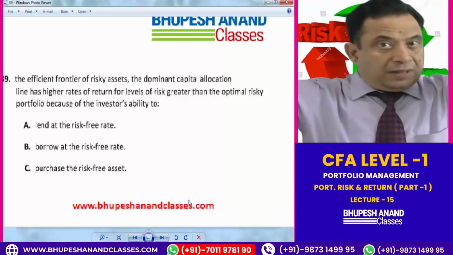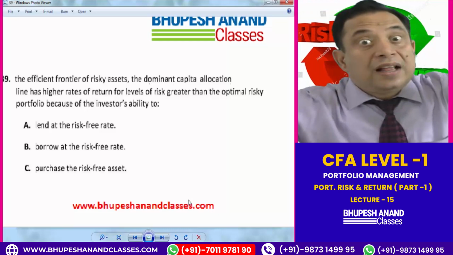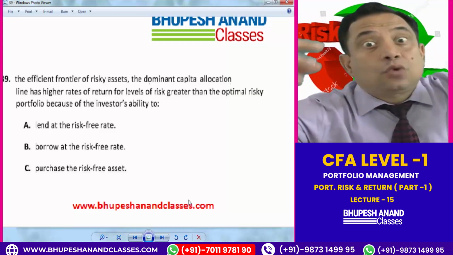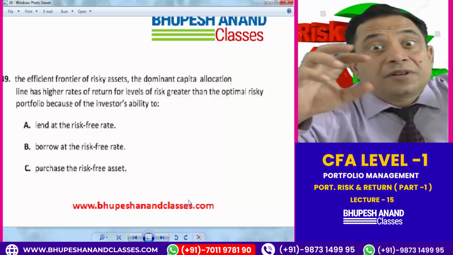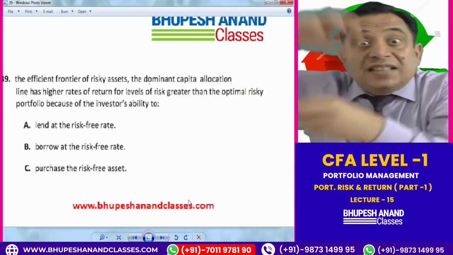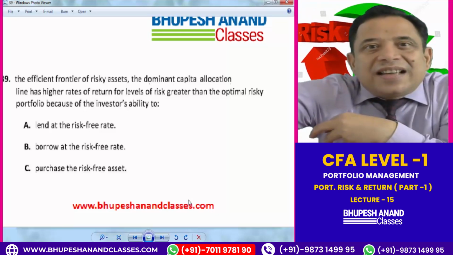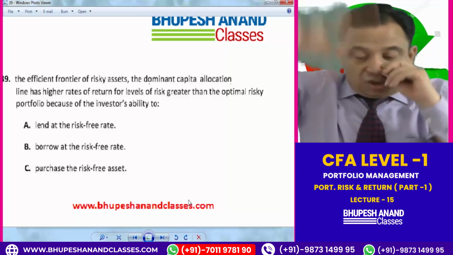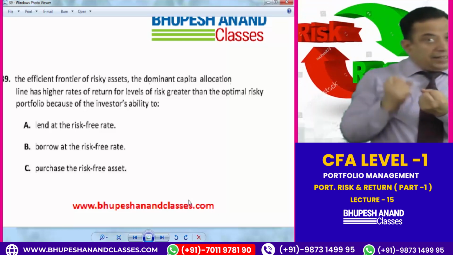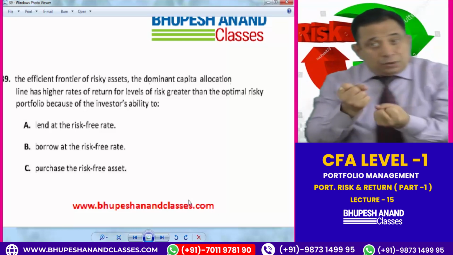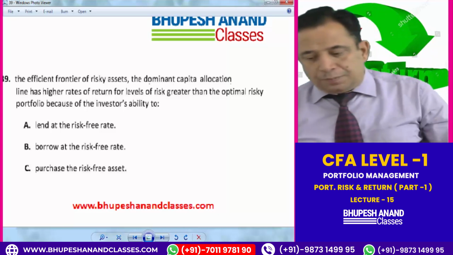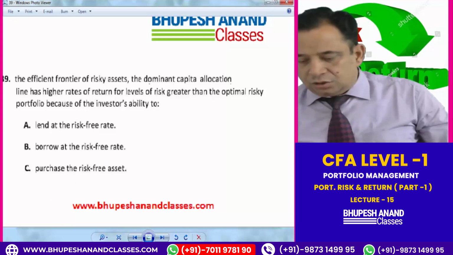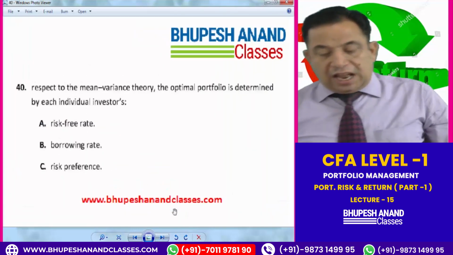When I say borrowing, it means the investor is borrowing. Firstly, he is using 100% of his own funds. Along with that, he is borrowing at the risk-free rate, and he is investing in the market, in the risky assets. It means he is getting more return than the market portfolio, so it is a case of borrowing. When we are getting more return as compared to the optimum market portfolio, it means we are borrowing at the risk-free rate. So, question number 40, the last question.